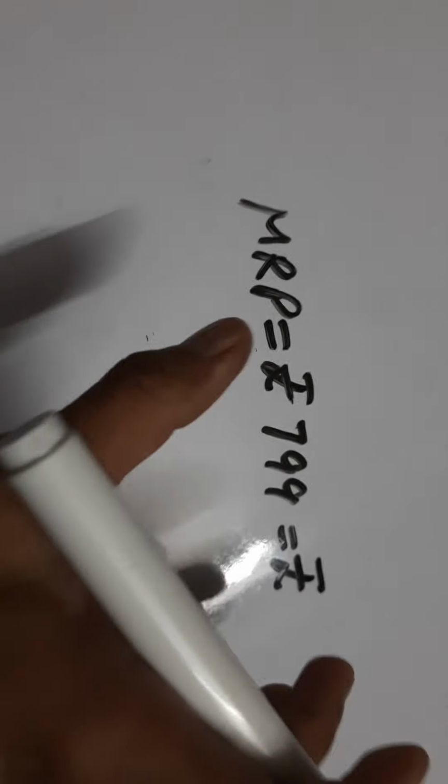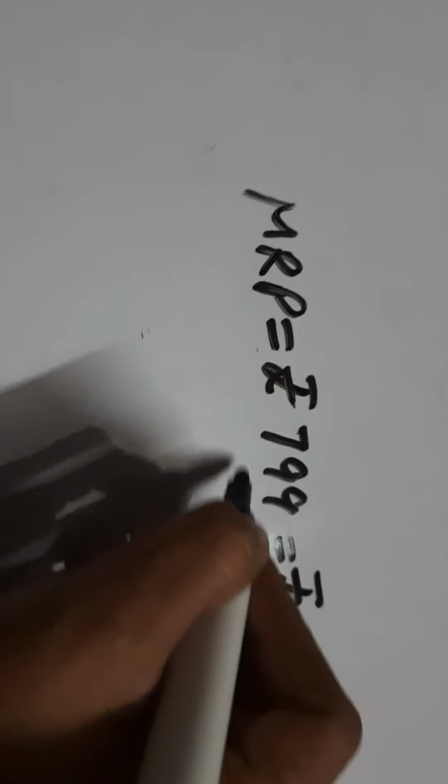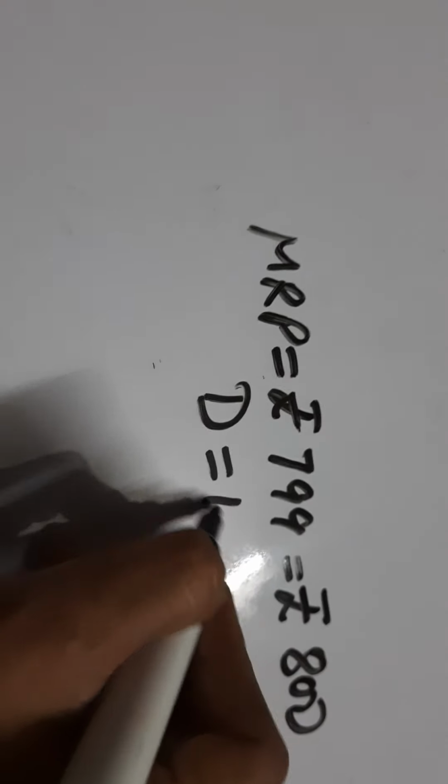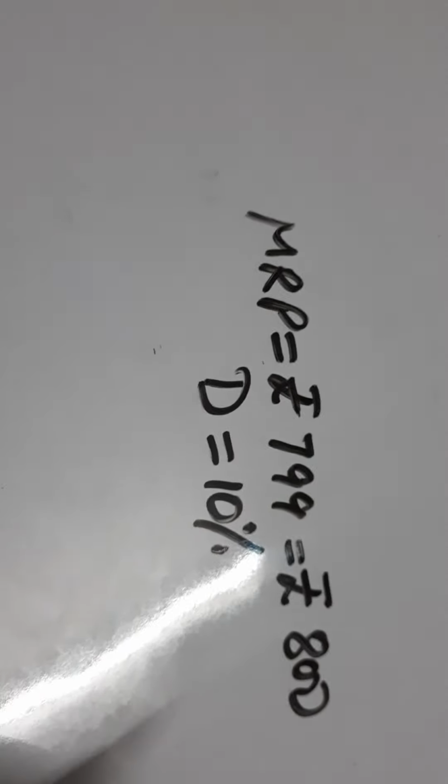So here is written the word MRP. We will write MRP. It is given to you as 799. Always we'll get the values in 99 or 49. Very first of all, take this value in a round off manner while you go to the shop, not in these questions, but when you deal practically, in your day-to-day life. So let us round off this number 799. We can take it as 800, and the shopkeeper is offering you 10% discount on this item.